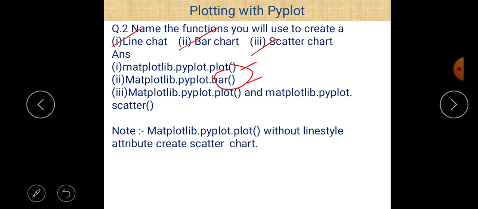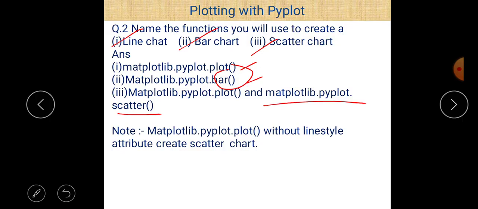First one is very simple, matplotlib.pyplot.scatter, and second is matplotlib.pyplot.plot. You can also create a scatter chart using plot method. Now using plot method, it is to be understood that you can create a line chart as well